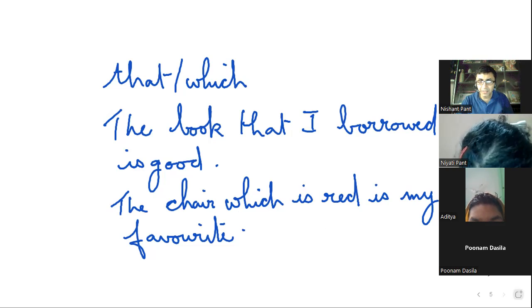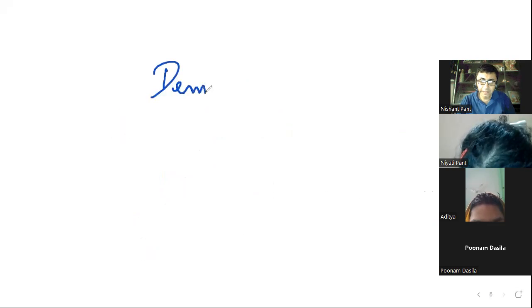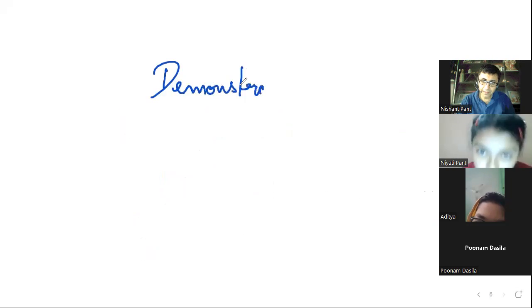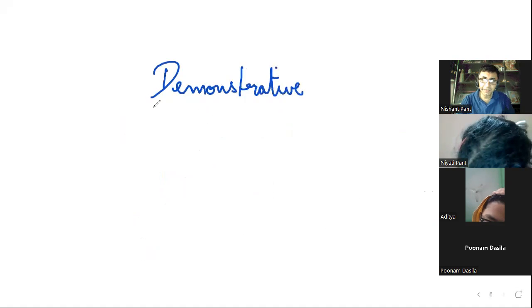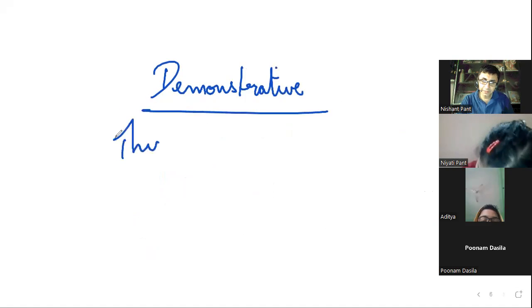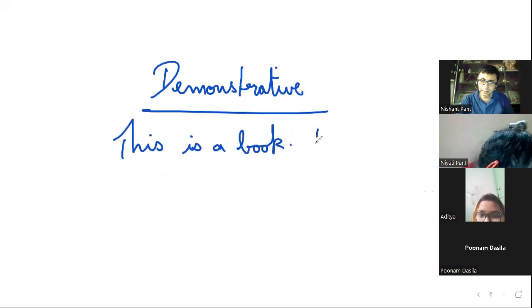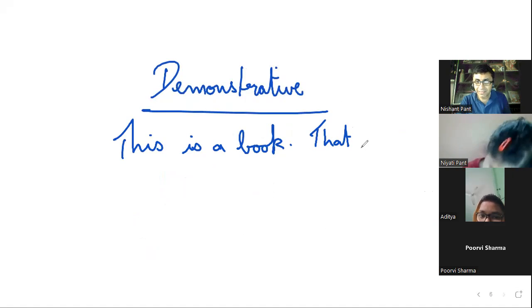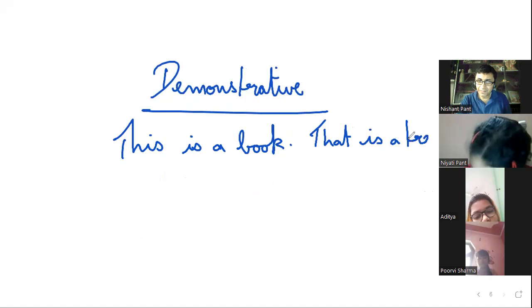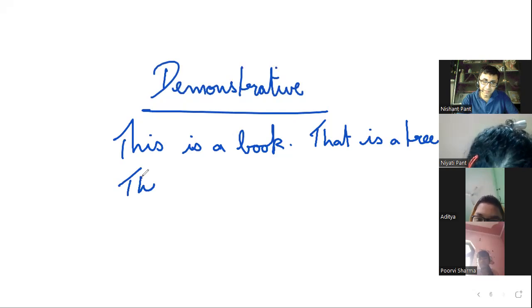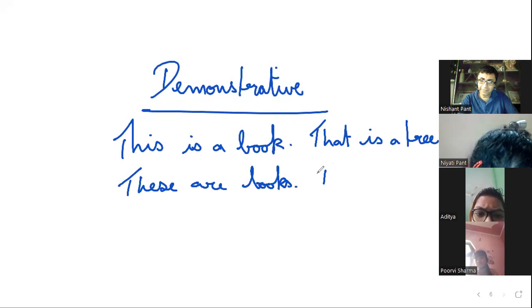And now there is something called demonstrative pronouns. Demonstrative, which point to something. So this is a book. That is a tree. See, again, that is coming. Now here it is being used to point to something, right? So that is a tree. These are books, and those are trees.